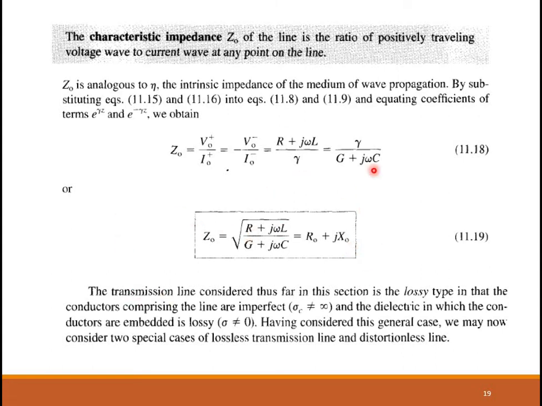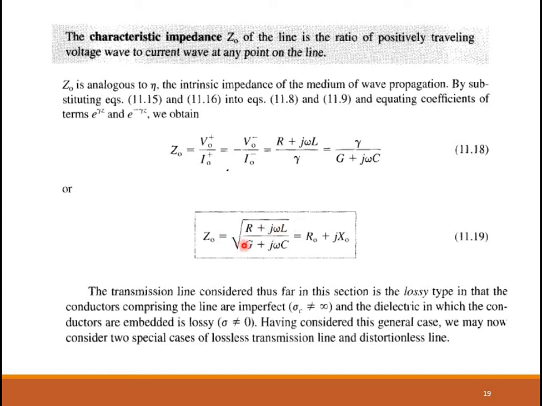Now let me just explain this also. See, this is very important. What do you mean by the propagation constant of a transmission line? What do you mean by the characteristic impedance Z0? The definition and the equations for both these constants, propagation constant and characteristic impedance, are very important. Okay. R plus jωL, R and L are the resistance and the inductance of the conductor.